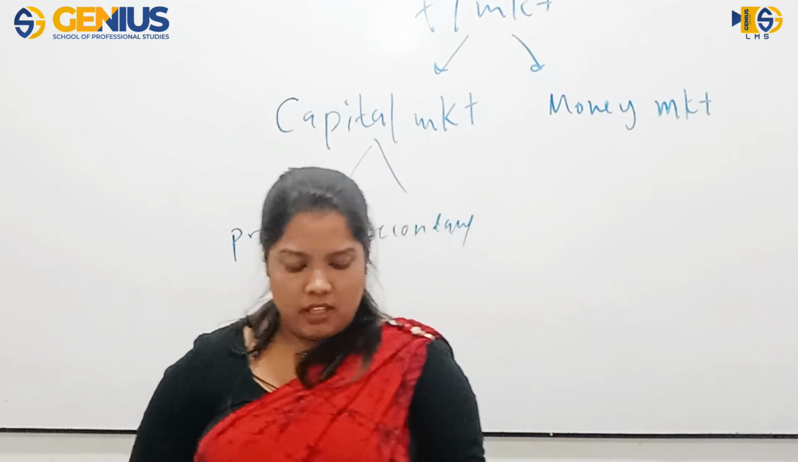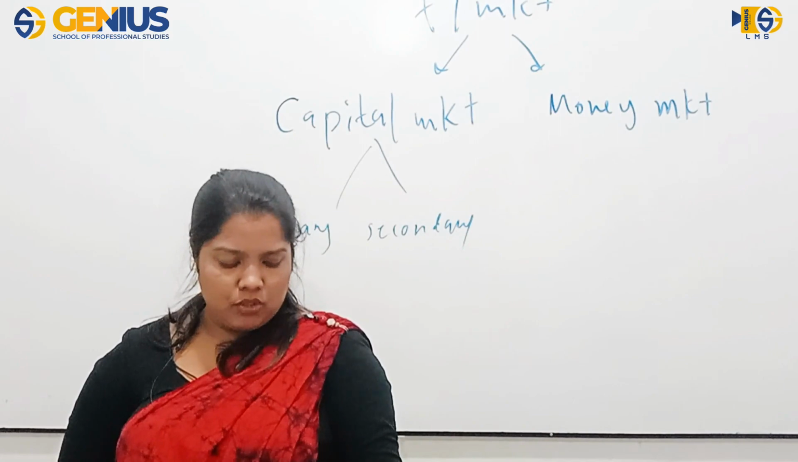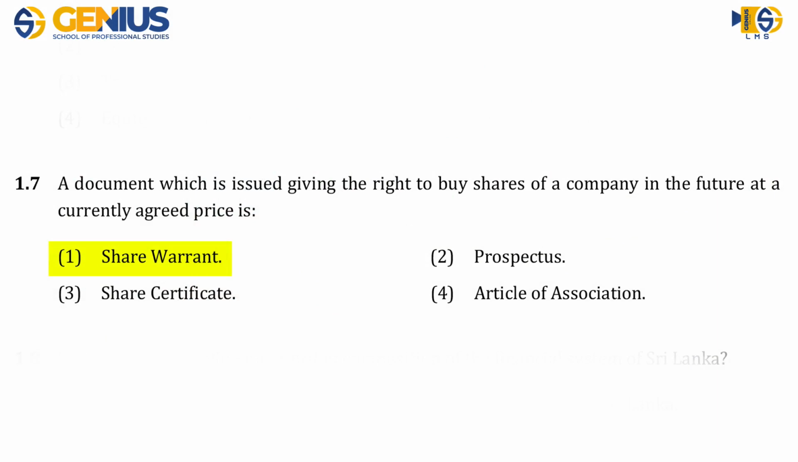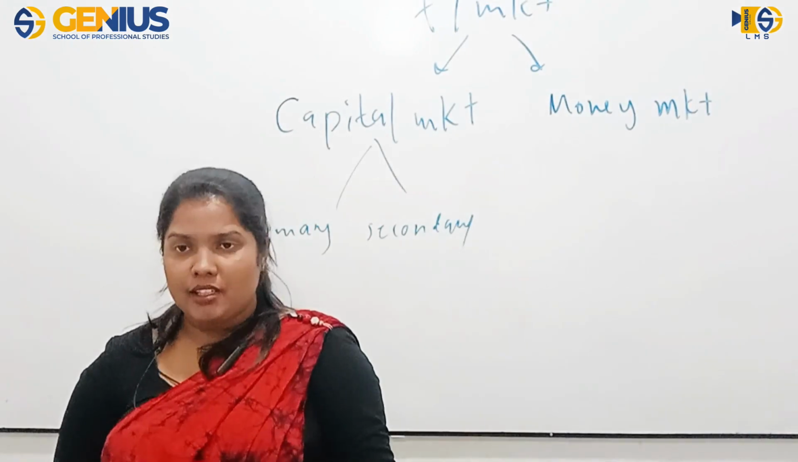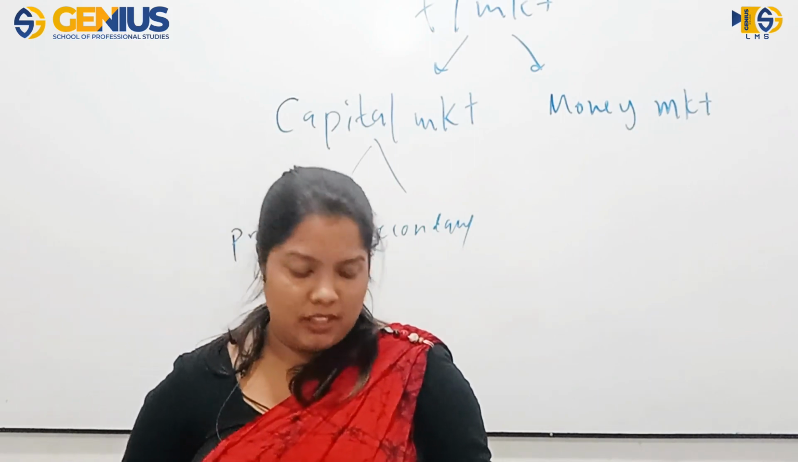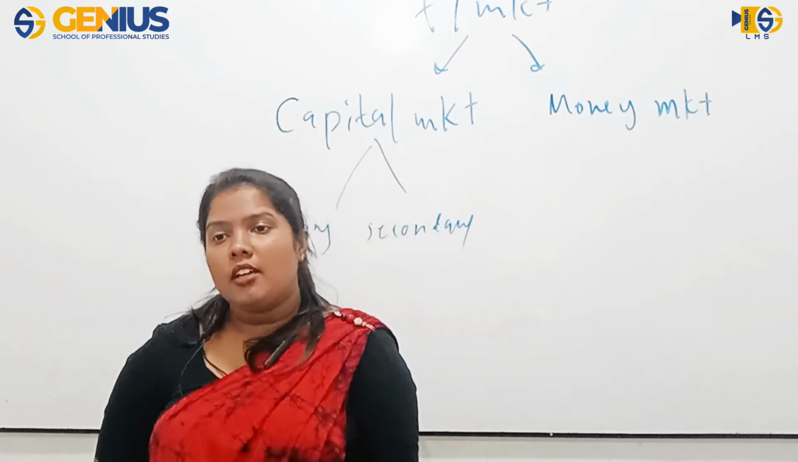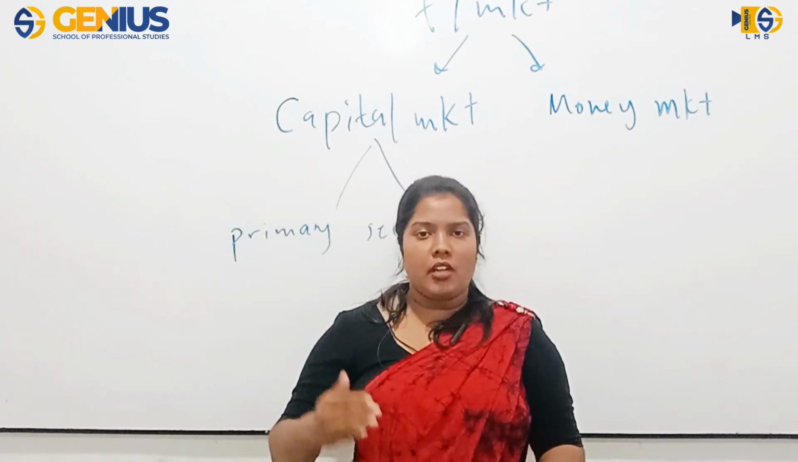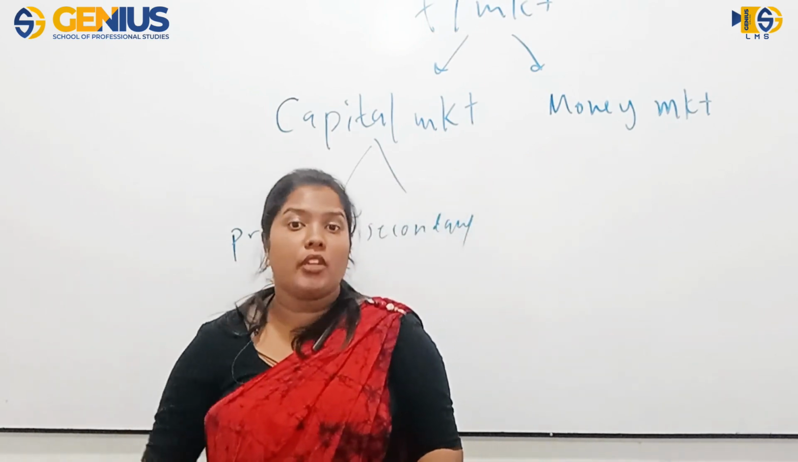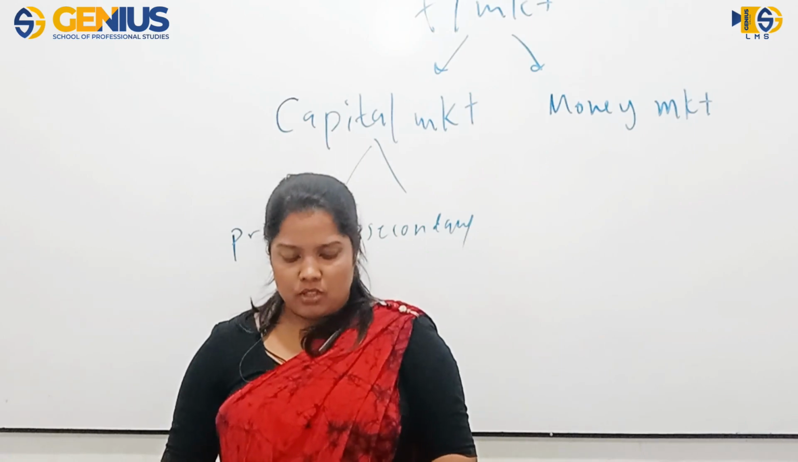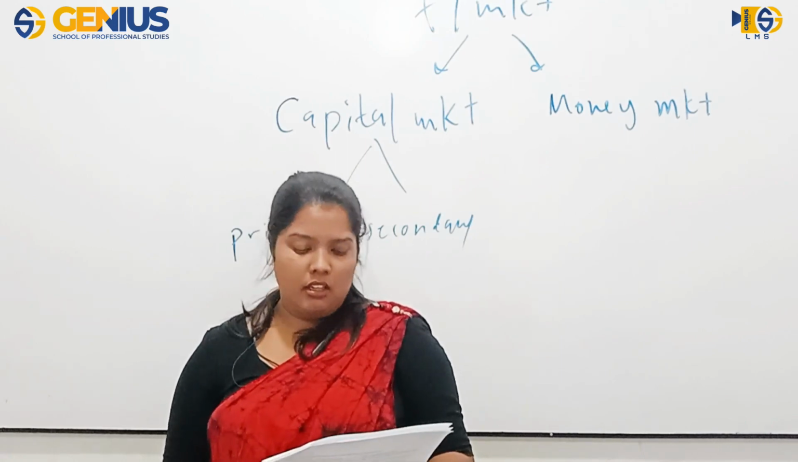It is a document which gives the right to buy shares of a company in the future at a currently agreed price. So the answer for this 1.7 question is number one, share warrant, because the other documents are not for that purpose. The prospectus is to invite people to buy the shares, and the share certificate is given when the shares are bought by the person. The articles of association is the main document related to the incorporation of the business, which includes all the details regarding stocks, the board of directors, rules, regulations, and everything. It is used to incorporate the business. So number one is the answer.